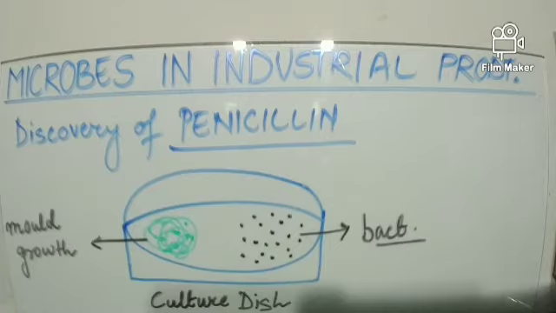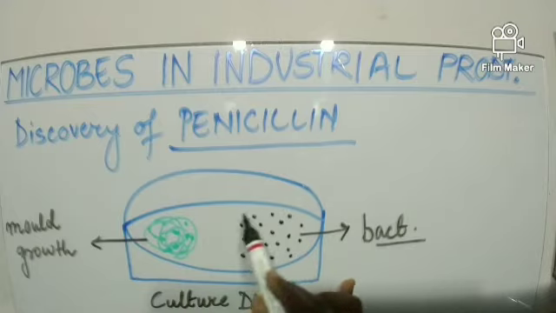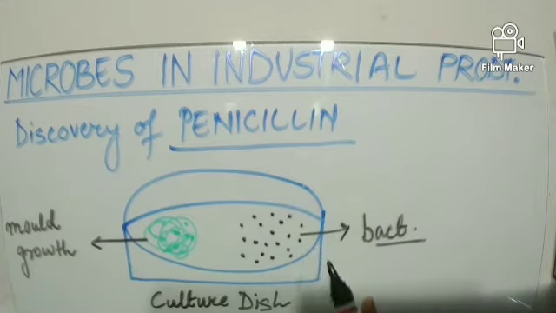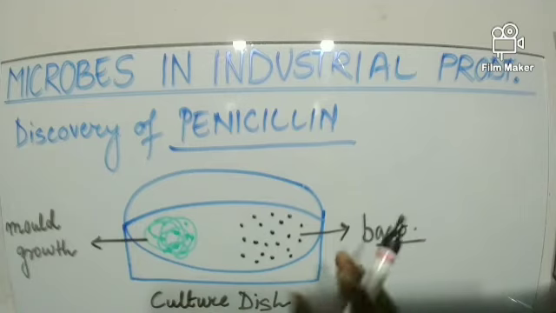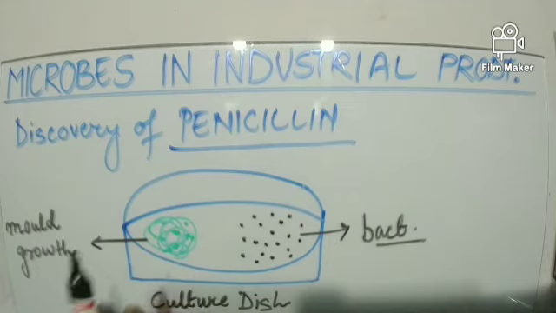It was observed that as the mold grew, it inhibited or altered the growth of Staphylococcus bacteria. That means the growth of the Staphylococcus bacteria in the petri dish was restricted to its specific region. The area where the mold grew, it did not allow this Staphylococcus bacteria to spread to the other side.